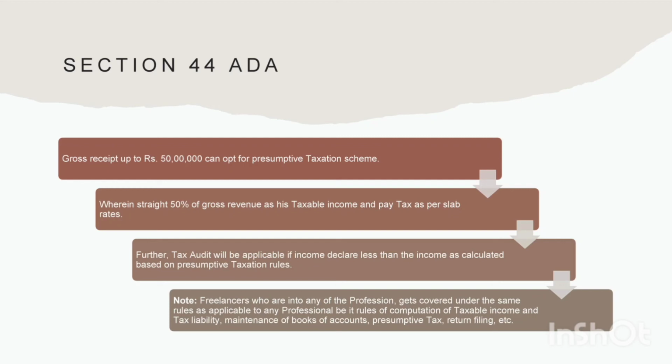He is also liable to file his return by 31st July of the assessment year, and he must file his return in ITR 4. Further, he will be liable for tax audit in a scenario where he offers income lesser than the income arrived at on presumptive basis, and also his income exceeds the basic exemption limit.